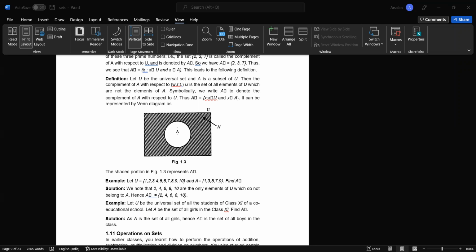Now the intersection. Basically, we are going to find the common part of both sets. As we can see, there is set A and set B, and there is a shaded part between them.